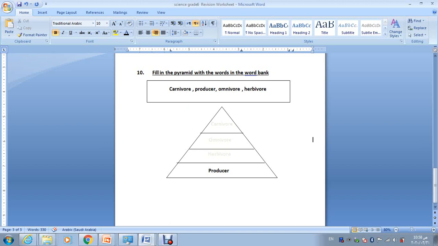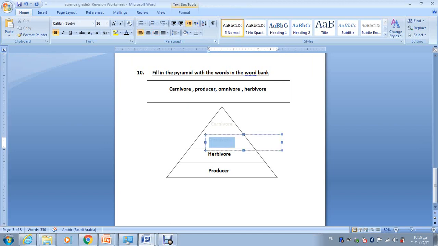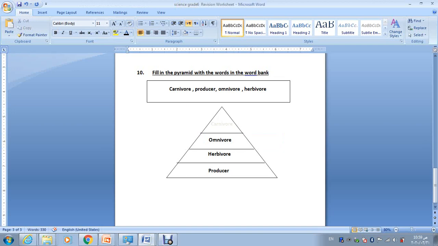And then what eats the plants? Herbivores, of course. So herbivores are in the second level. And then what eats the herbivores? Omnivores, because omnivores eat both plants and animals. And then what comes at the end? Carnivores, because carnivores eat only animals.